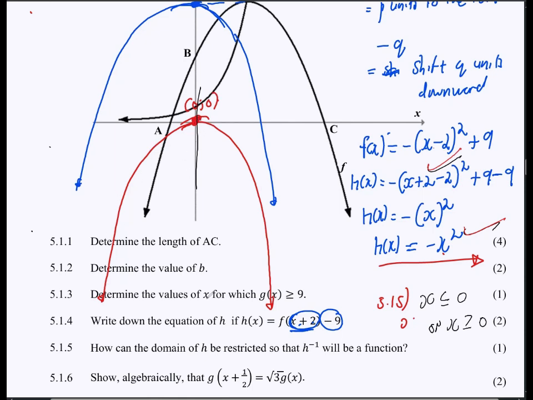So it's all about having to cut one part, right, so that it passes the vertical line test. But then obviously they're talking about the inverse. The inverse of that is the one that will look like something like this.